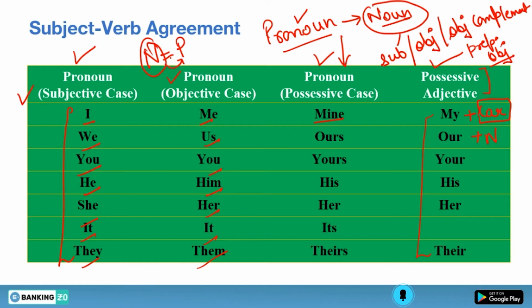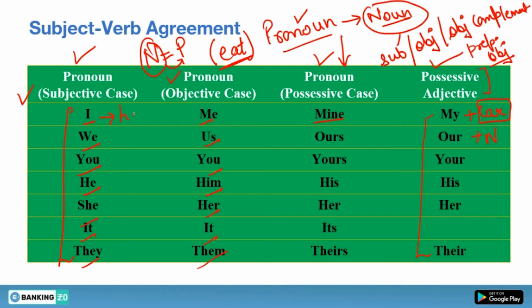Now, what do you understand when I say singular subject, singular verb? We have some basic forms, like eat is the verb. I is the singular pronoun, but you will see changes. Sometimes it takes a singular verb, sometimes it takes a plural verb with it.